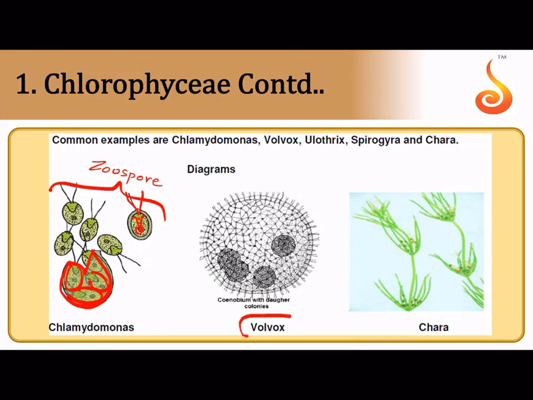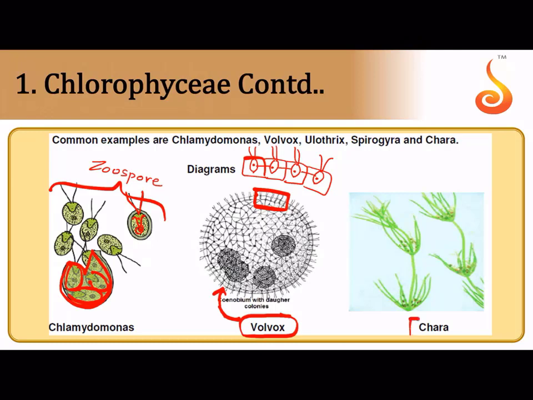Volvox is a colony. If you notice this Volvox, it's called rolling algae because it keeps rolling because of its ball-like structure. If you were to magnify a portion of Volvox, you will see compartments made up of cell wall, and each compartment has a pear-shaped cell sitting inside. They have flagella which protrude to the outside, which helps in locomotion, and each of them communicates with each other through plasmodesmata.